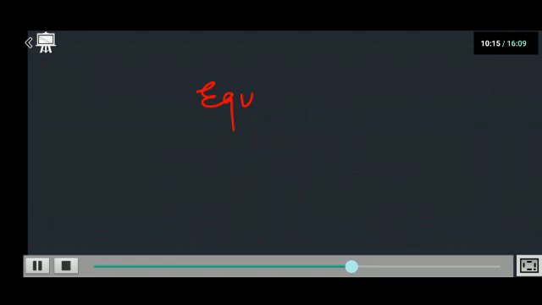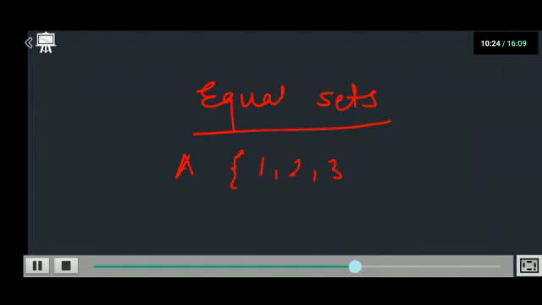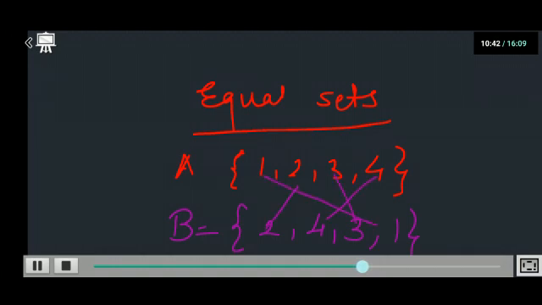Now the next point we are going to study is equal sets. Equal sets, again the same thing children, the word itself tells you. Suppose I write A is 1, 2, 3 and 4, and then I write B is equal to 2, 4, 3, 1. You could see all the elements are the same. So in two sets, if all the elements of A are also in B and all the elements of B are also in A, then sets A and B are said to be equal sets.